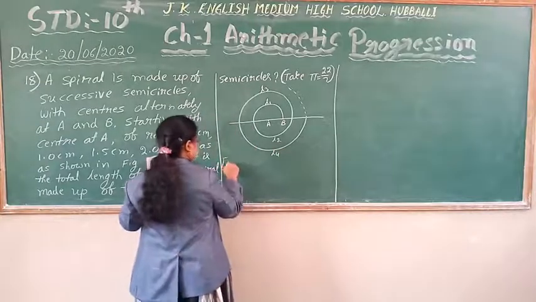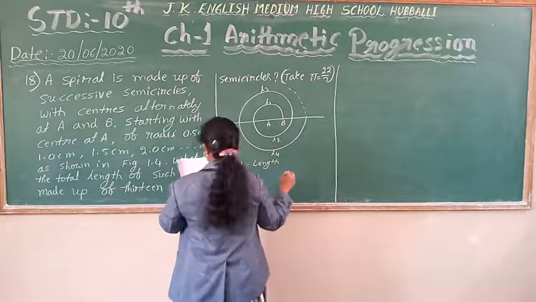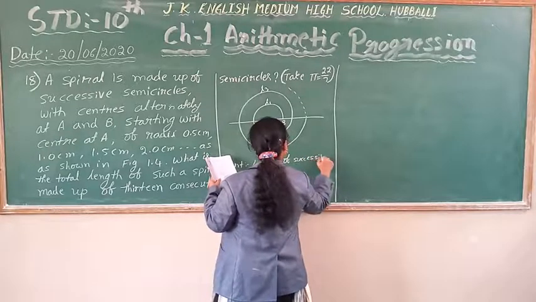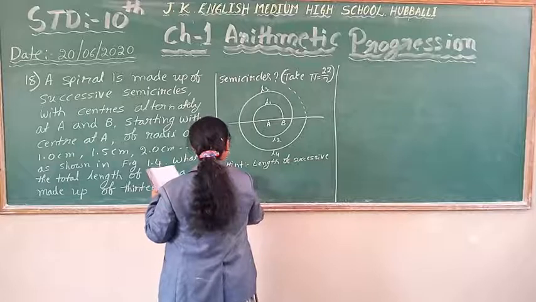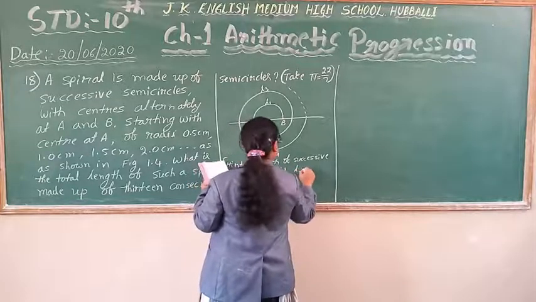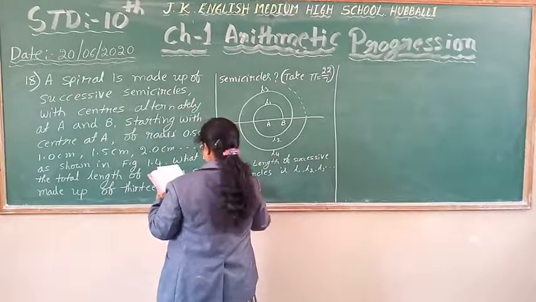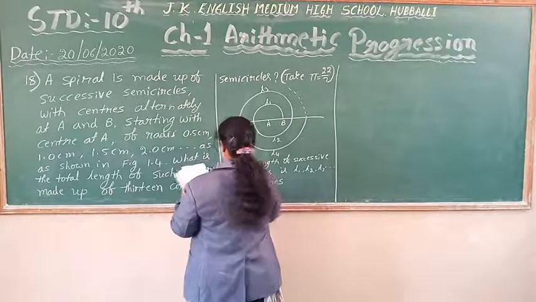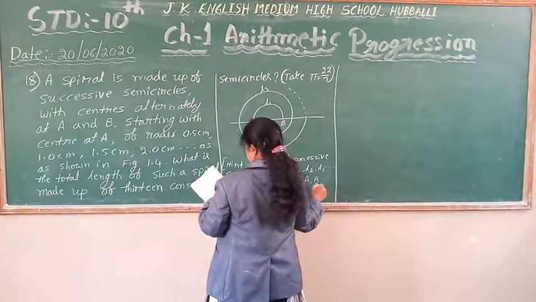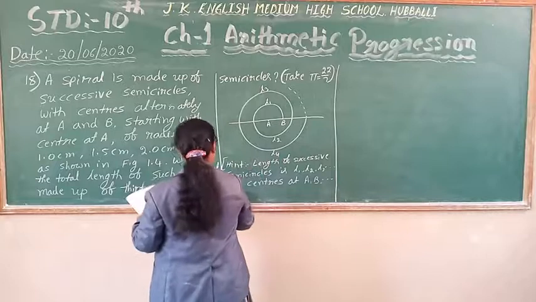The hint they gave in the question: length of successive semicircles is L1, L2, L3, etc., with centers at A, B, etc., respectively.